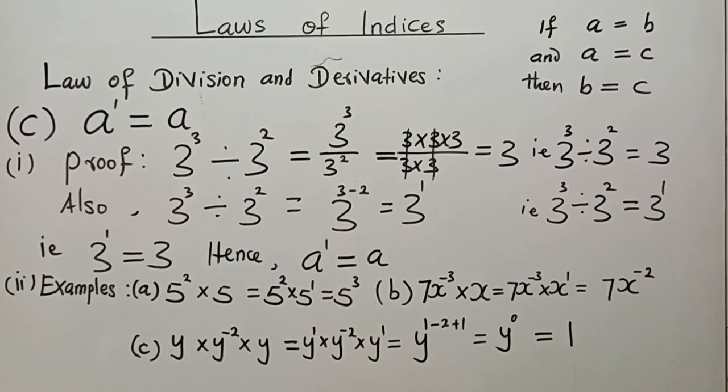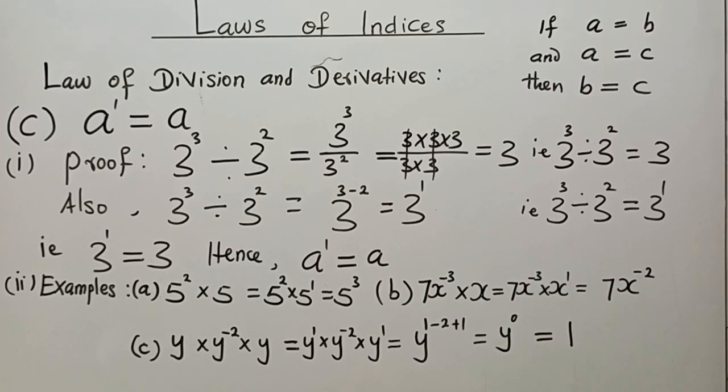That is why we're going to go back to our law to recall that when a number is written without any power written above it, the actual power it has is power 1. So like before, we're going to write this x as x to the power 1. That takes us to 7x to the power minus 3, which is now here, times x to the power 1.